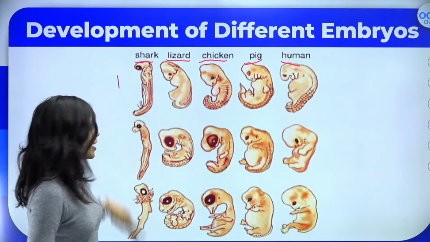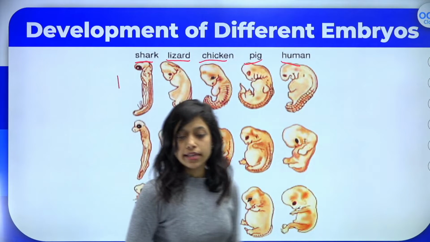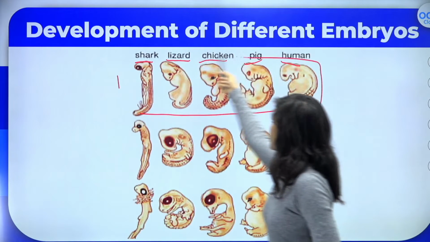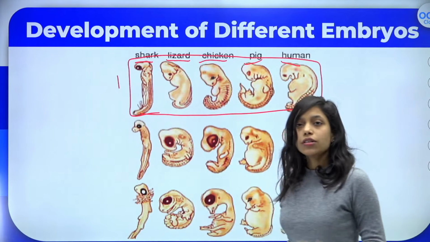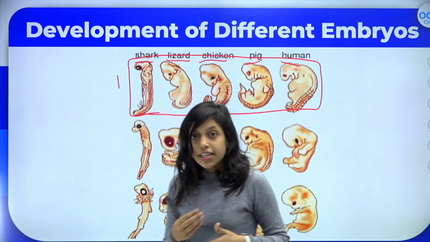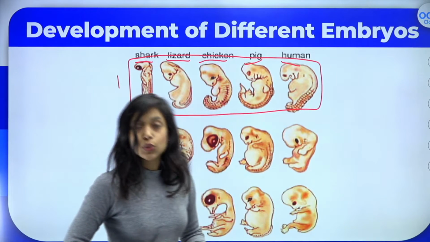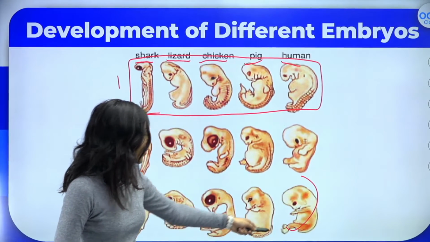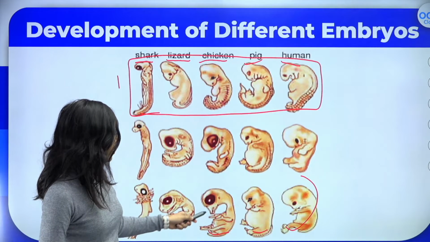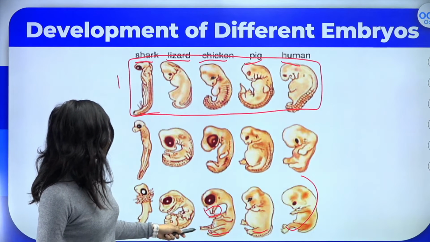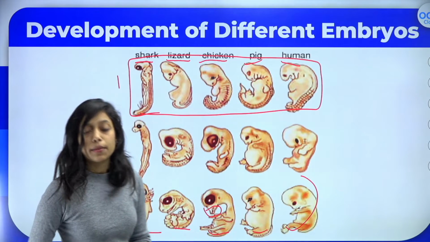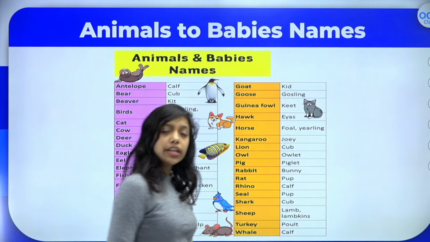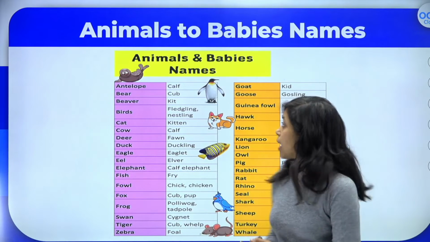In the first stage, all the embryos look the same. If you can see here, this is the first stage, right? All the embryos are similar in shape. As the gestation period continues inside the mother's womb, the embryo will change the shape, and as you can see, this is human embryo, this is pig embryo, this is chicken. Can you see here? The beak structure is formed, and lizard embryo and shark embryo, right? So this is what happens, and now I am giving you very important information for your Olympiad examination.